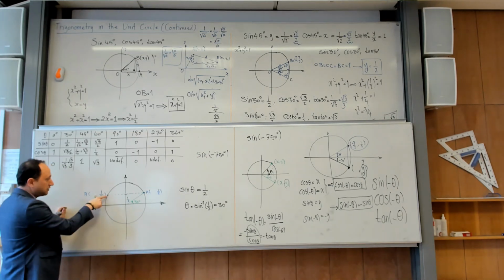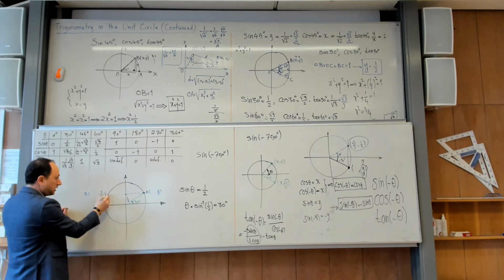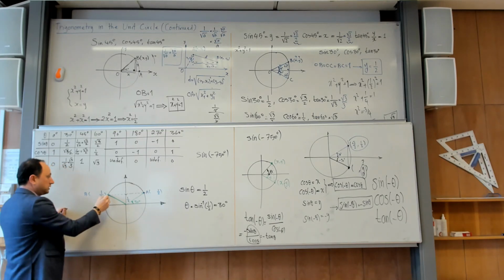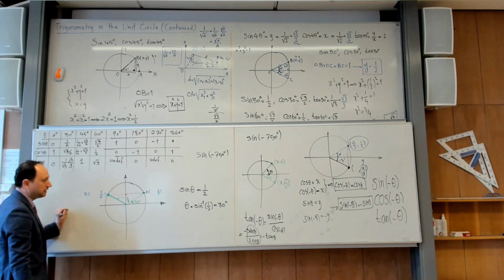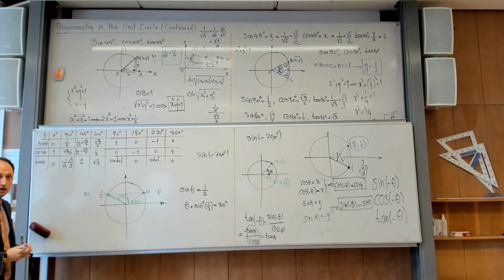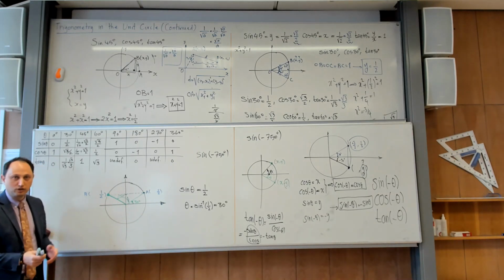But you see there is another point whose height is 1/2, which you don't see using calculators. The other angle is how much? Can you tell me from where to where? What is the other angle? 150. How do you know? You have to start again from here up to here. So what is that angle? It's 150. Yes? And that was the reason. Do you remember I told you to memorize this for the time being, but you will learn why later. That is now the later time. Yes?